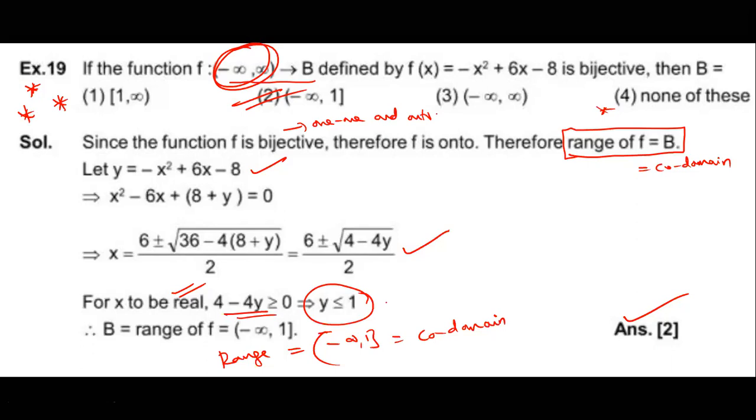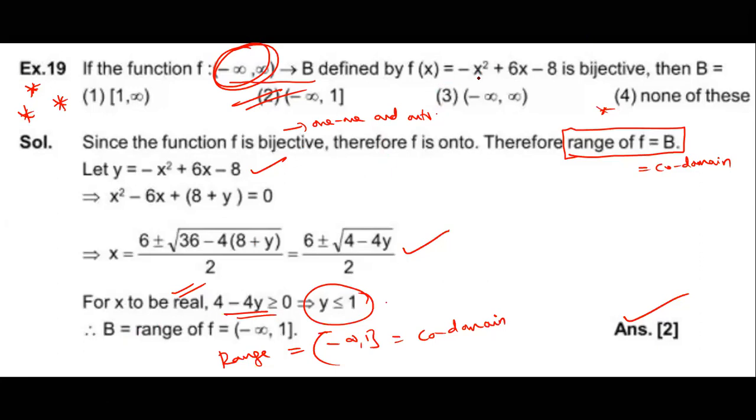But tomorrow don't miss the class, dear students. Tomorrow we are discussing how to find the number of functions: number of one-one, number of onto, number of bijections. Today we are discussing problems. I'm recording this one. You can watch it later if anybody wants. Once again, revise in the YouTube classes.